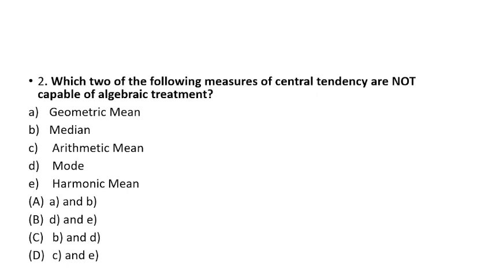Question 2. Which two of the following measures of central tendency are not capable of algebraic treatment? Geometric mean, median, arithmetic mean, harmonic mean. The given options are A and B, D and E, C and D, B and D, and C and E.